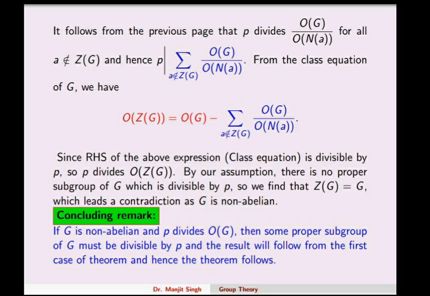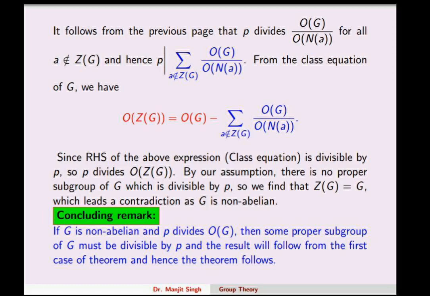Therefore p divides this sum given in blue expression because it is true for all elements. p divides the order of G upon the order of N(a) for all a not belonging to the center, so p divides their sum also. From the class equation you can see p is dividing both the terms on the right hand side. p divides the order of G, p divides this expression in blue.